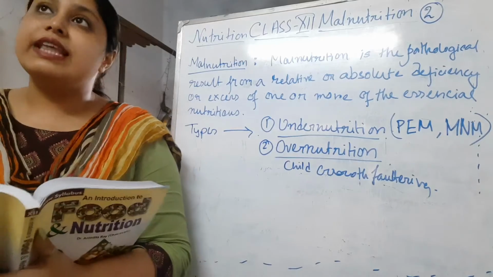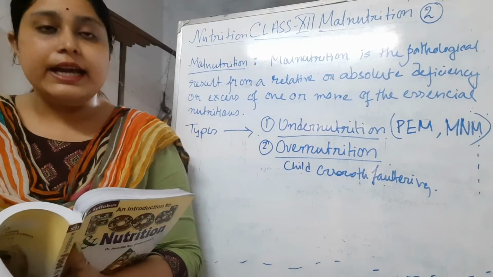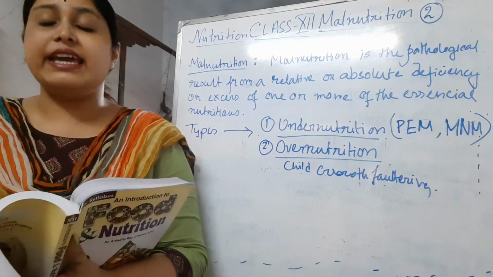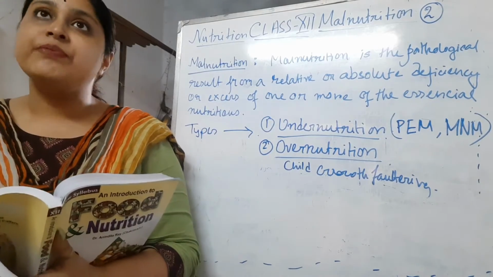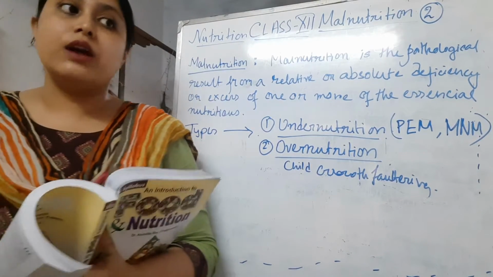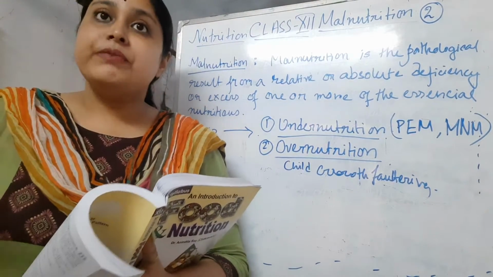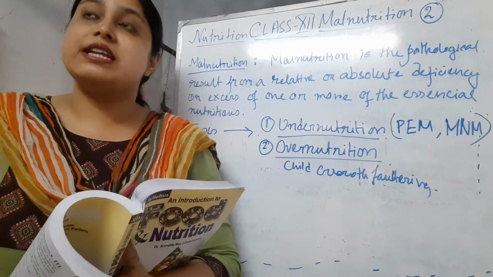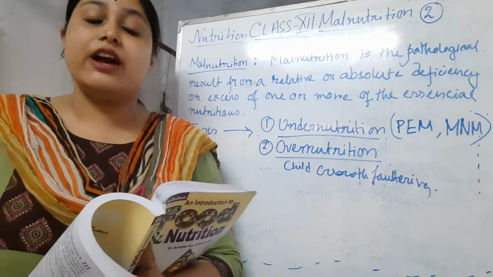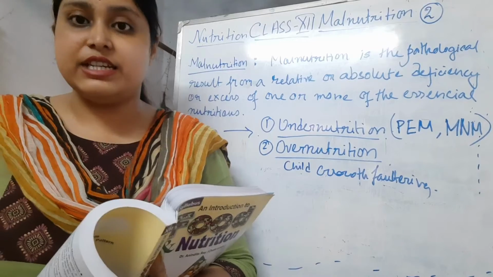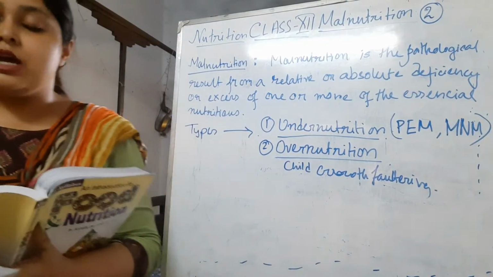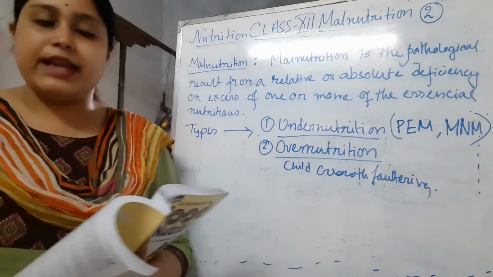That means they become short in height, they don't reach all growth possibilities, and they are not healthy enough. When they get pregnant at an early age, they also give birth to a malnourished child. So it continues. They are all related.